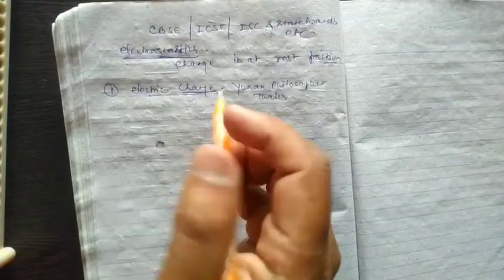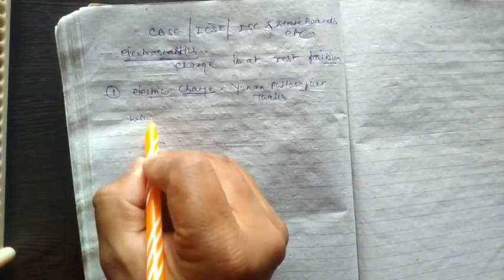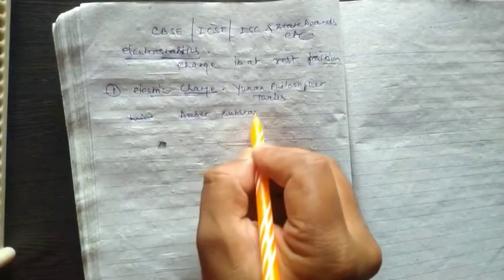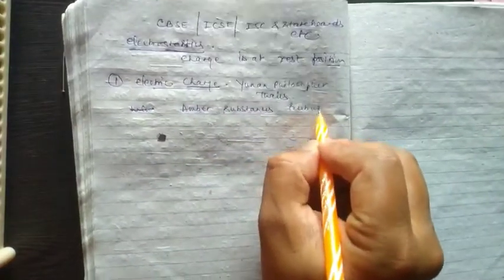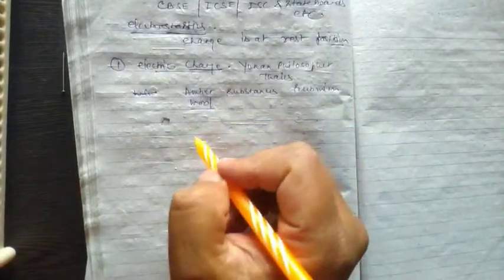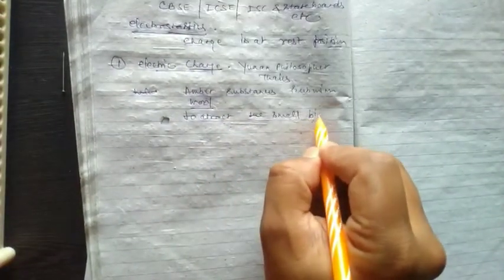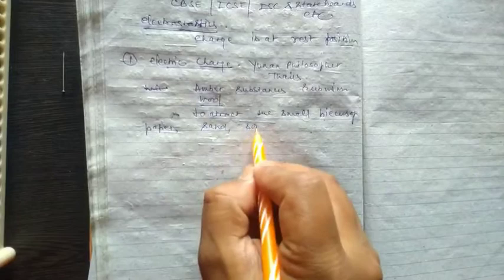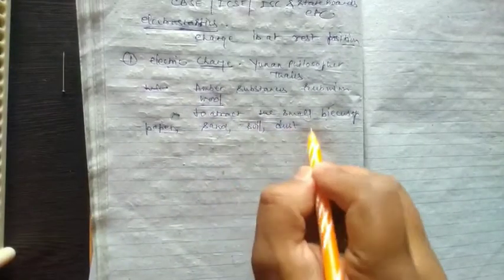He saw that when amber substances are rubbed with wool, then amber has a property to attract small pieces of paper, sand, soil, dust particles and grass straw.